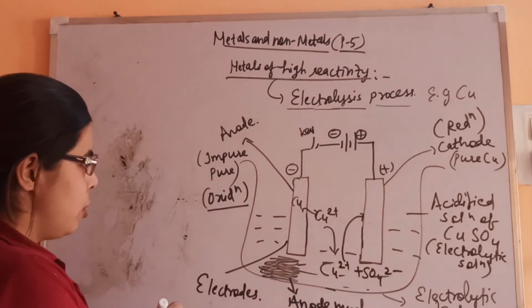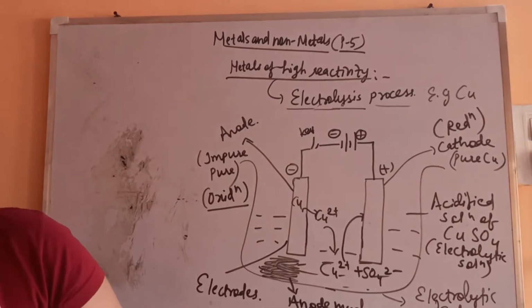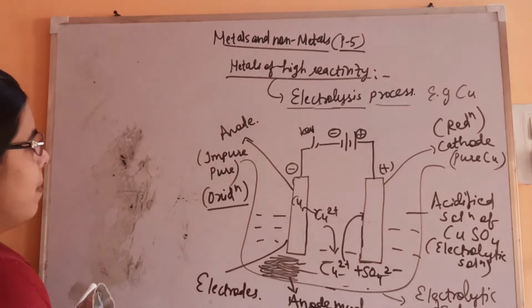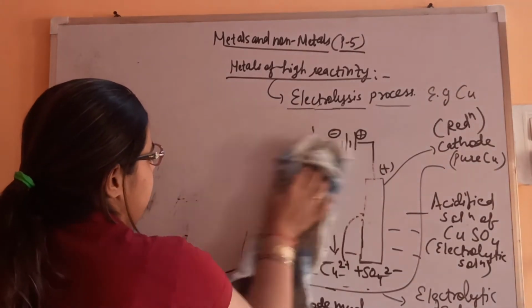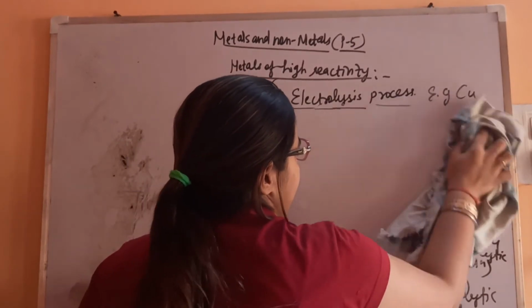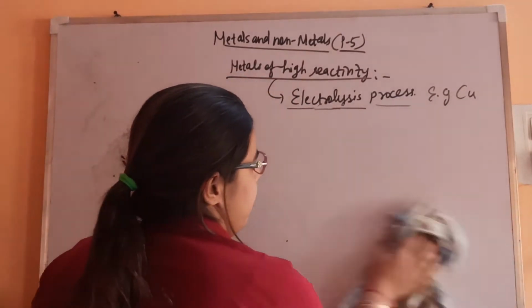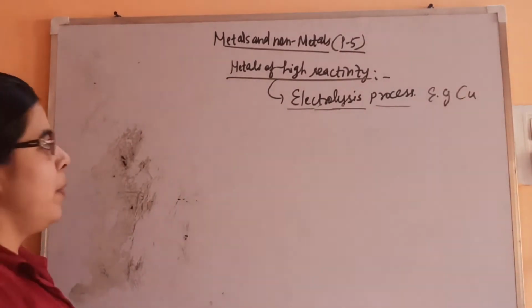Okay, these are the insoluble impurities. So this is all about electrolysis. Now let's see a few points regarding this. So in this way copper is refined or gets purified from the impure one.